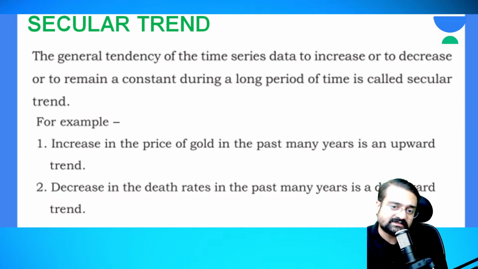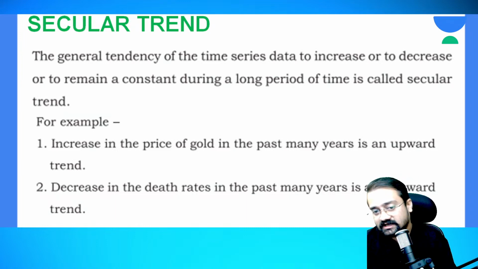Second one is the decrease in the death rates in the past many years, which is a downward trend. Because of the advancement in medical science, we can see that the death rates have come down gradually, right? That is, the number of deaths occurring is decreasing year on year. So if the data has a tendency of decreasing, the numbers are coming down gradually, that is known as downward trend. If the data is going on increasing, that is known as an upward trend. Okay,